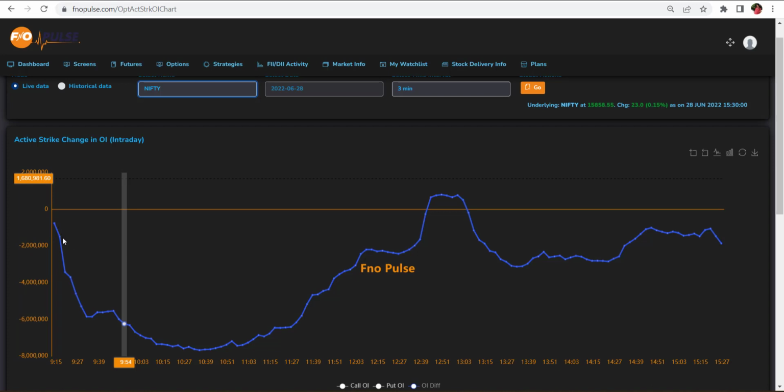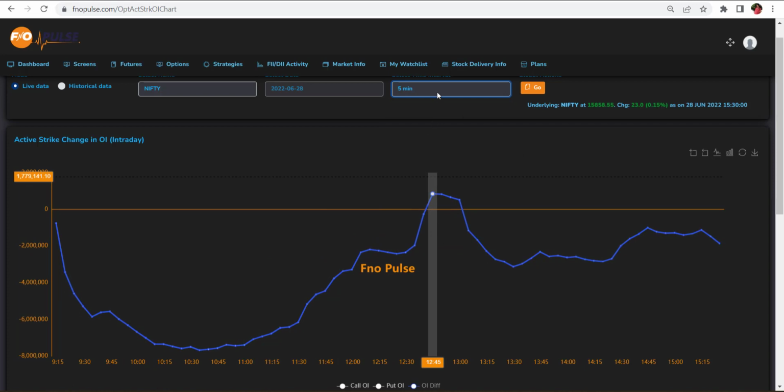Whenever it's below zero, the market will be bearish only. Whenever it is above zero, the market will be on the upside only. You always go with 3 to 5 minute candles. According to the candles you are trading, you change your candles here.